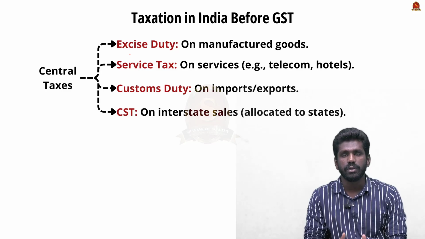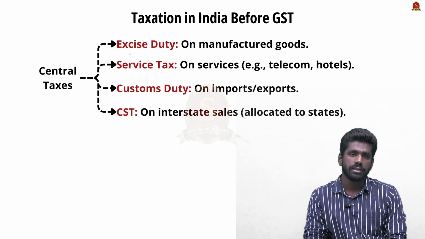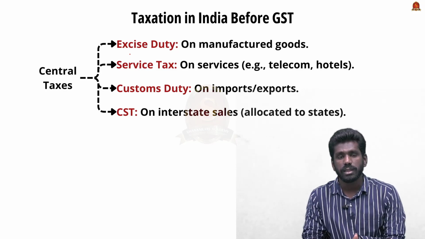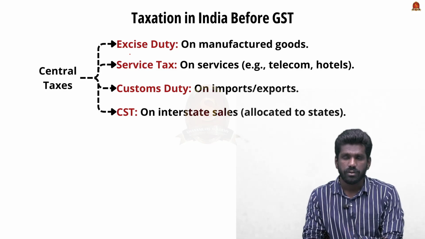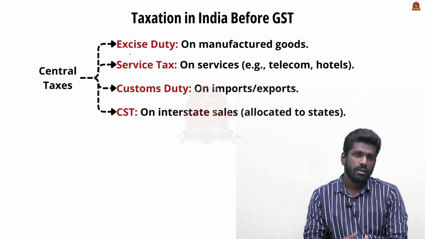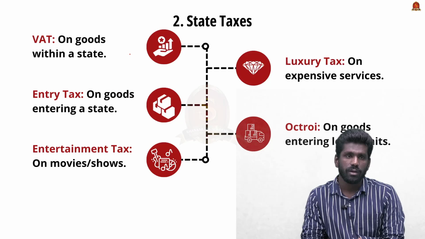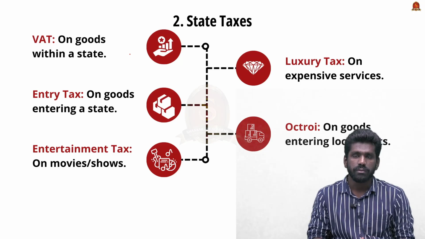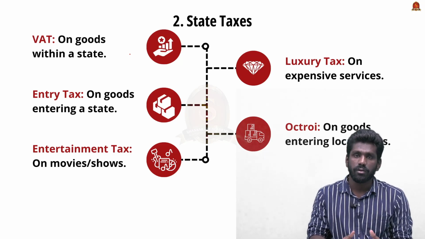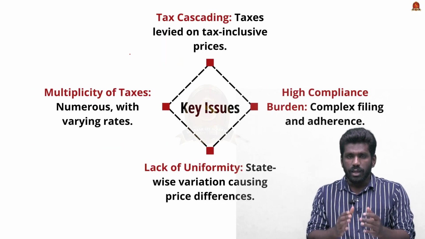The GST has subsumed many taxes that existed before implementation of GST. If you take central taxes, there existed excise duty, service tax, customs duty, central sales tax, etc. So all these central taxes are subsumed under GST. So they are made into one tax, that is GST. The state governments also levied taxes and they are also subsumed under GST. The state taxes were VAT, entry tax, entertainment tax, luxury tax, octroi. So these various kinds of taxes levied by state governments are also brought under one nation, one taxation system, that is GST. Now why was GST implemented?